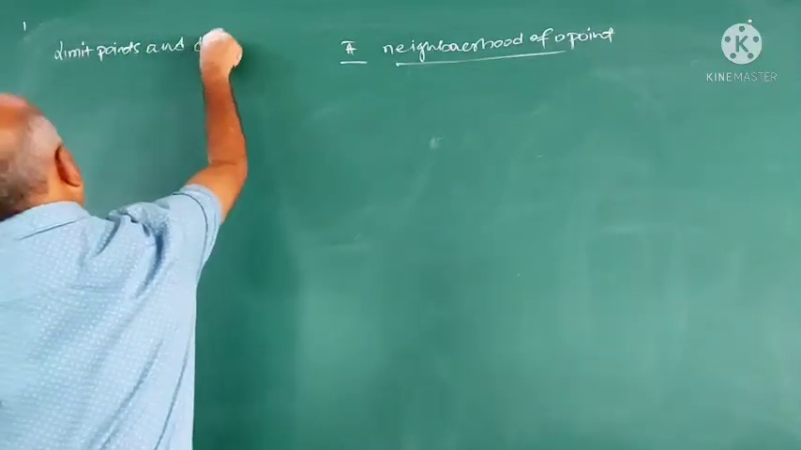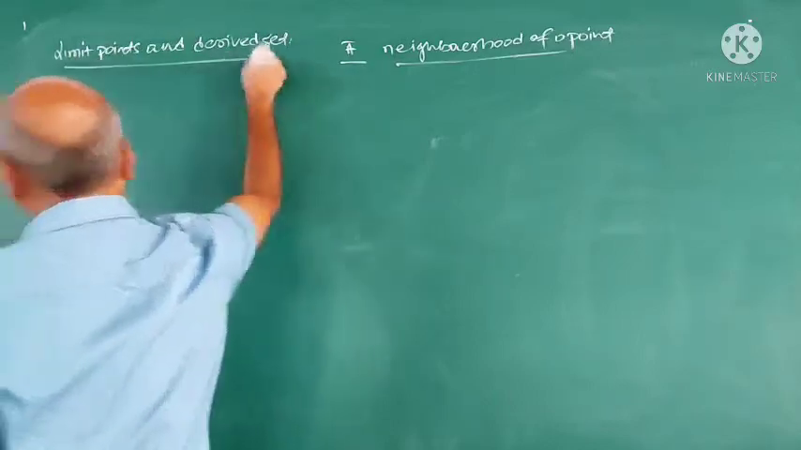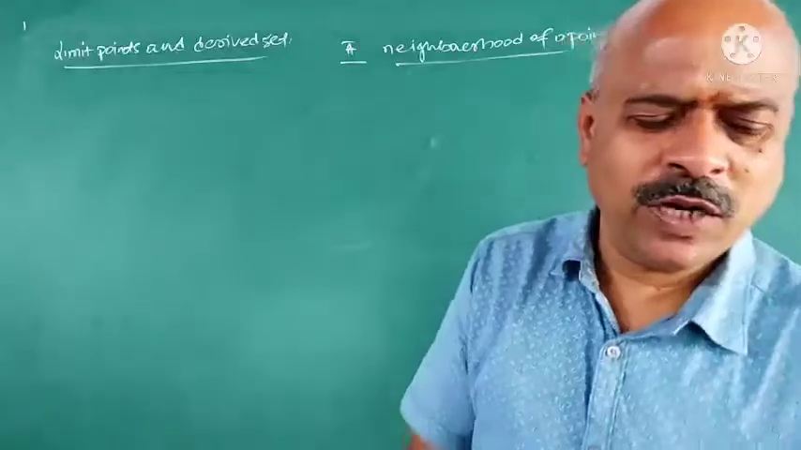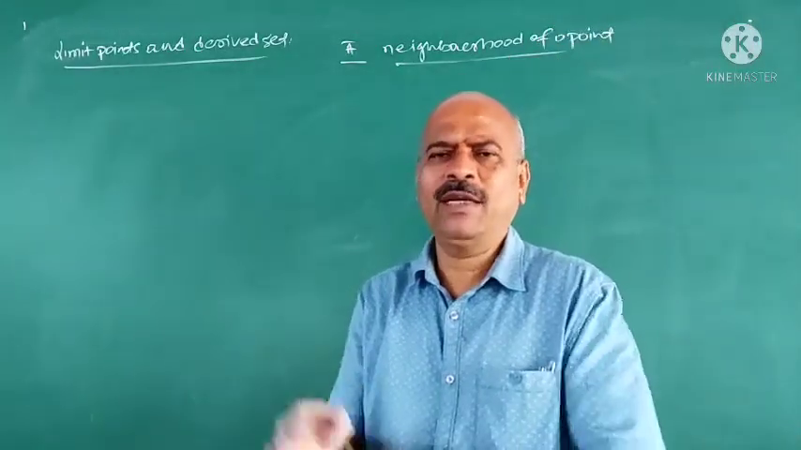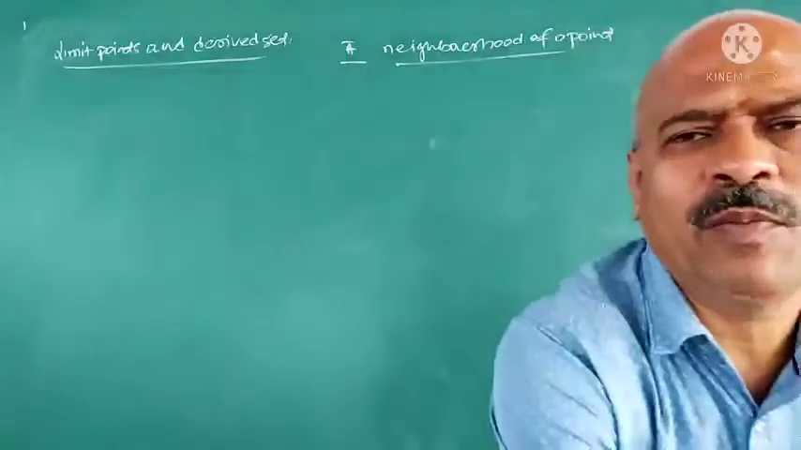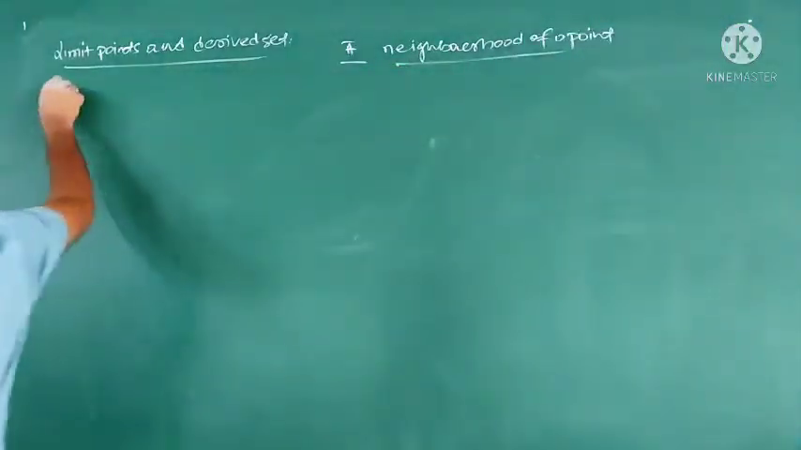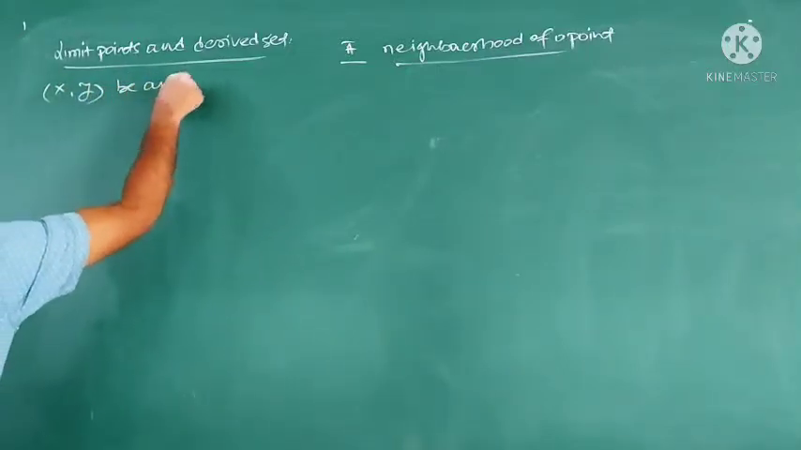and derived set. Limit point and derived set. What is a limit point? I think I explained the definition of limit point in my last period, if I remember correctly. What is the limit point? Suppose X, τ be any topological space